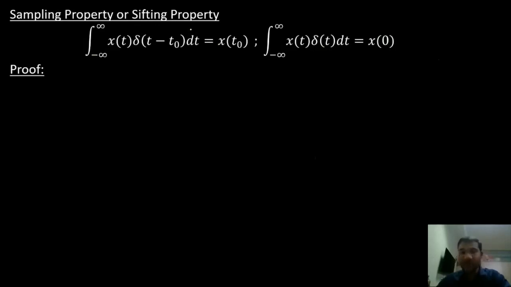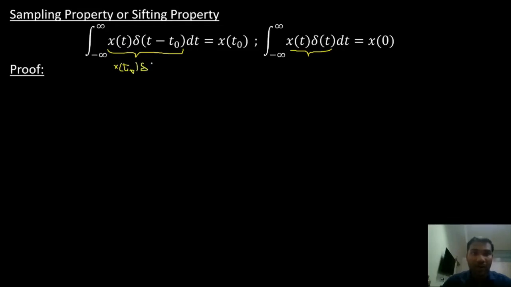The next property is the sampling or shifting property. We have already seen x of t into del of t minus t naught from the previous property. When you multiply any function with an impulse function, what will be the value of x of t into del of t minus t naught? It is the same as x of t naught